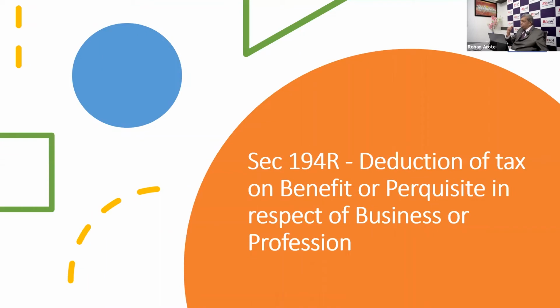Similarly, tell me about the things included in 194R, which you have elaborated. Any free gifts, any freebies, directly or indirectly in kind, have been included there. Yes.